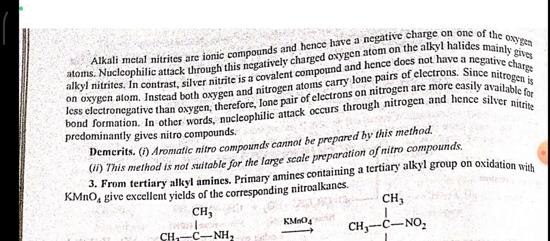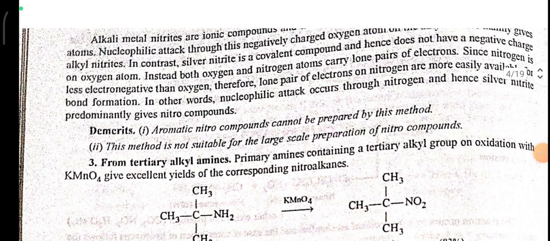Alkali metal nitrites are ionic compounds and hence have a negative charge on one of the oxygen atoms. Nucleophilic attack through this negatively charged oxygen atom on the alkyl halides mainly gives alkyl nitrites. In contrast, silver nitrite is a covalent compound and hence does not have any negative charge on the oxygen atom. Instead, both oxygen and nitrogen atoms carry a lone pair of electrons. Since nitrogen is less electronegative than oxygen, the lone pair of electrons on the nitrogen is more easily available for bond formation. In other words, nucleophilic attack occurs through nitrogen and hence silver nitrite predominantly gives nitro compounds.